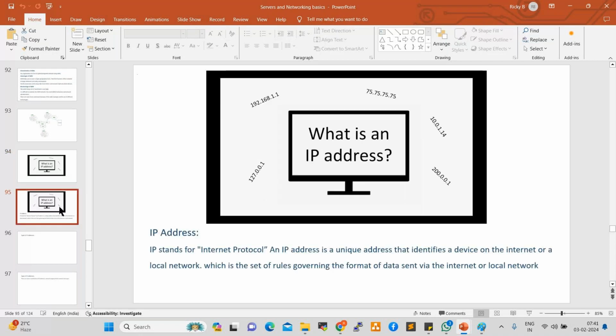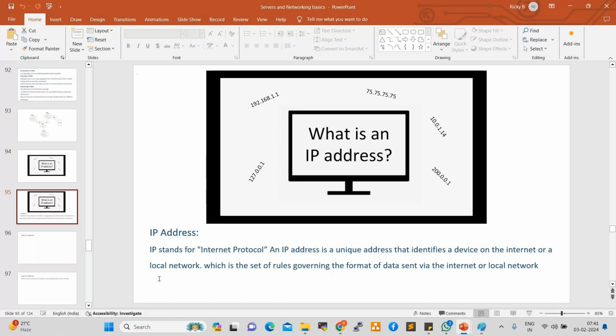See here, IP stands for Internet Protocol. An IP address is a unique address that identifies a device on the internet or a local area network, right? So every laptop, every desktop, every server, every router, every switch has an IP address, one unique address, right?